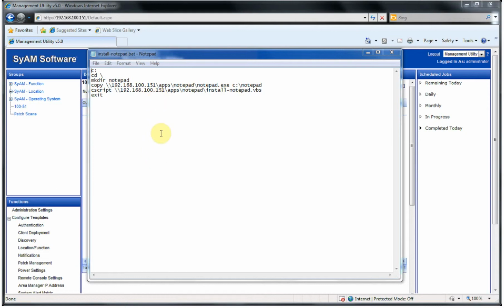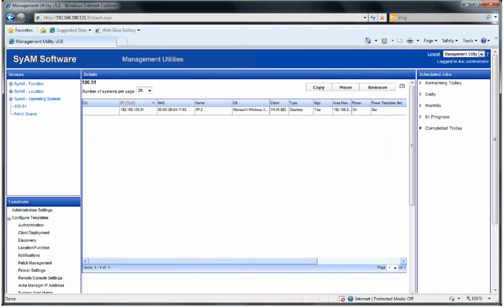We've specified our network share here. You'll want to change that to use your own network share. Now, in this case, to reduce the clutter in our network shared directory, we're going to make a subfolder in our applications directory, a subfolder called Notepad, and we'll load the Notepad executable and the Visual Basic script into that subdirectory. And you can see we've specified that subdirectory in our batch file.